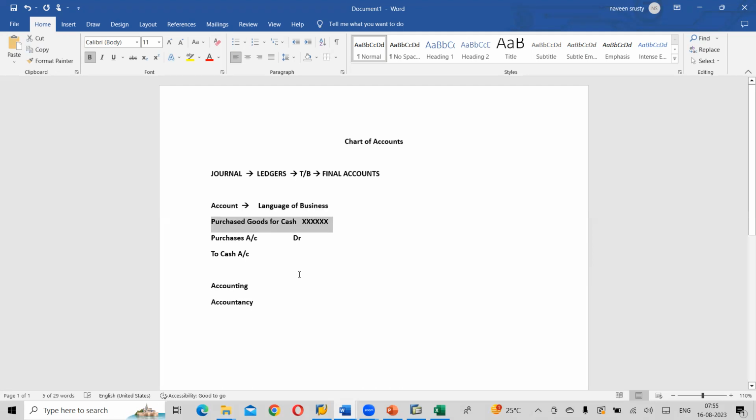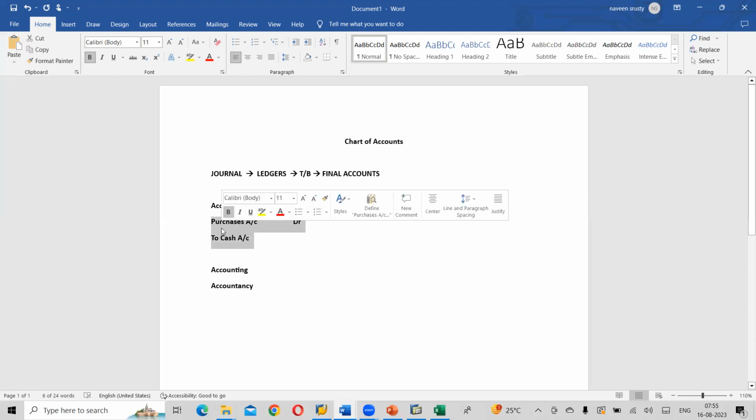Purchased goods for cash: anyone who knows English will understand this statement or not? Yes, anyone who knows English will understand this. But anyone who knows English or any language, and belongs to science graduates or the engineering stream, will they understand this particular entry, purchases account debited to cash?